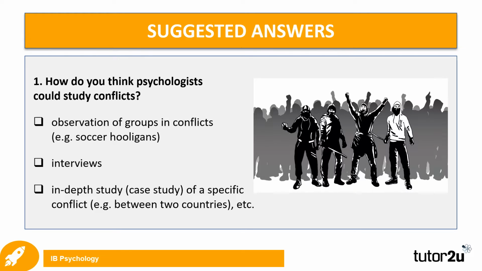Depending on what psychologists are interested in, they could study conflicts in many different ways. For example, they could observe the behavior of groups in conflicts, like soccer hooligans. They might also ask people in interviews about who they are frequently in conflict with, how they behave in conflicts, and so on. In addition, psychologists may also conduct in-depth case studies of a specific conflict, such as various conflicts between countries. You are going to learn about multiple research methods psychologists use in the IB Psychology course.